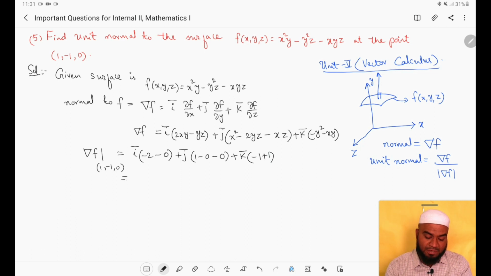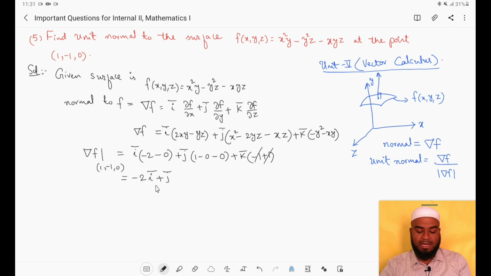Now a little bit of simplification will give us -2 i bar plus j bar. The -1 plus 1 will get cancelled. So del f at the point (1, -1, 0), that is the normal at the point, is given by -2 i bar plus j bar.